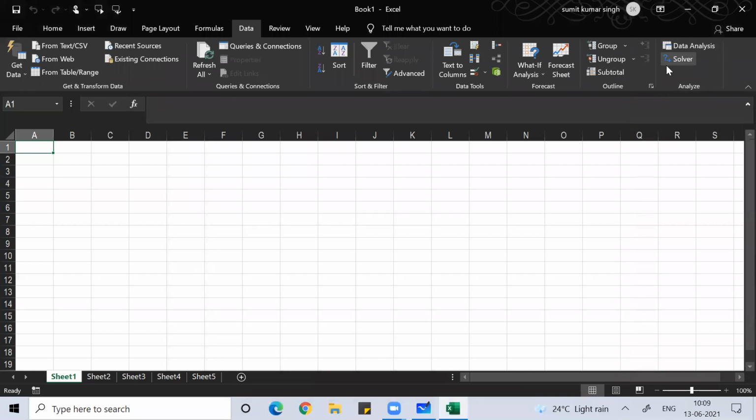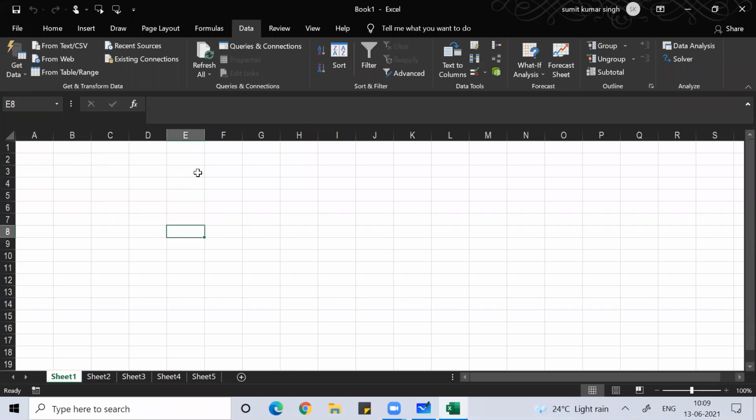Data Analysis and Solver we generally use in quantitative analysis, when we study statistics, operation research, and business statistics. Solver is applied in operation research, and Data Analysis comes into the picture in statistics.